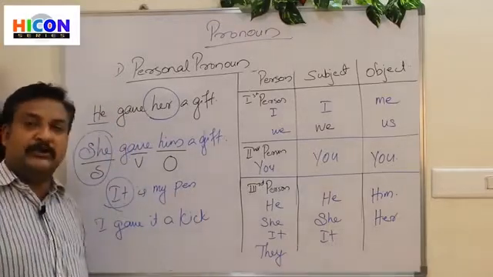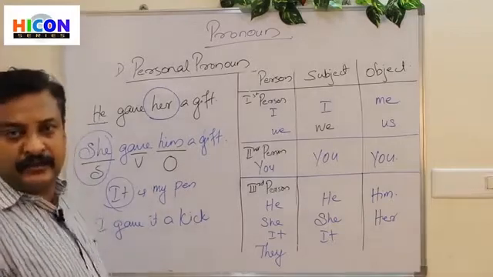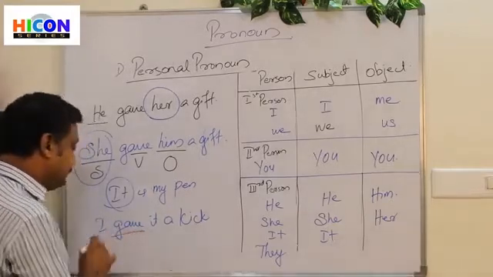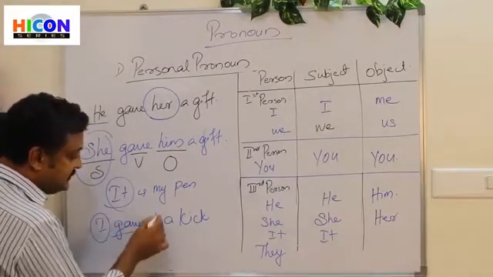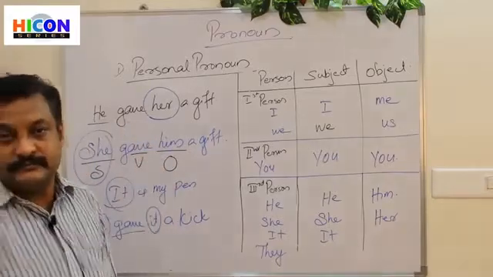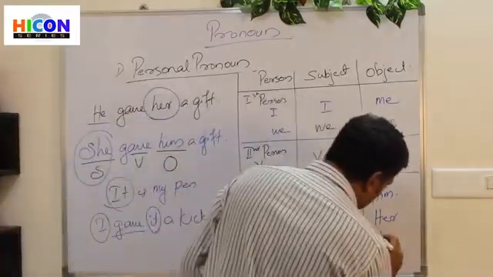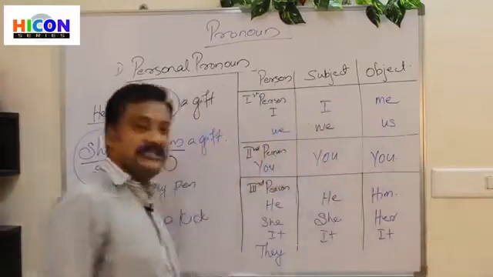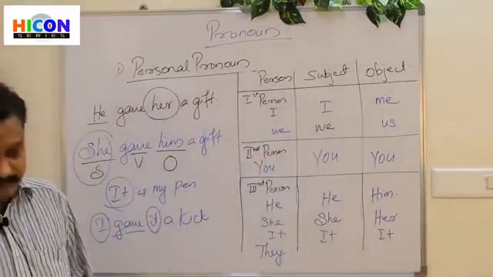I found the ball on the floor. I gave it a kick. So here, gave is the verb, I is the subject, it is the object. So it has both subject and object, it itself.